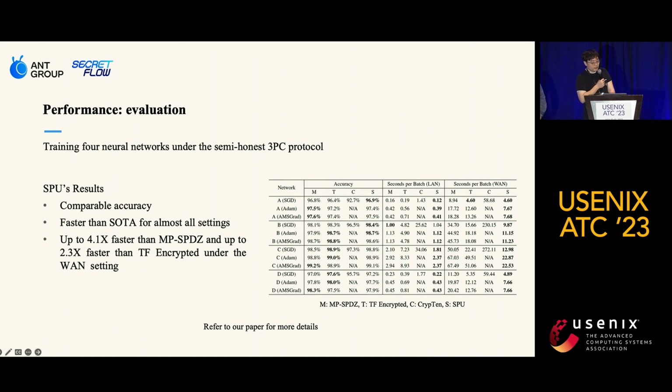For performance evaluation, we compared SPU with frameworks like TF Encrypted, MPSPDZ, and Krypten, which span the two major kinds of MPC frameworks that we talked about earlier. The result shows SPU achieves the best performance in almost all settings, with accuracy comparable to the other frameworks. Under the WAN setting, SPU is up to 4.1 times faster than MPSPDZ and 2.3 times faster than TFE. Under LAN settings, we are slightly faster than MPSPDZ and significantly faster than TFE.